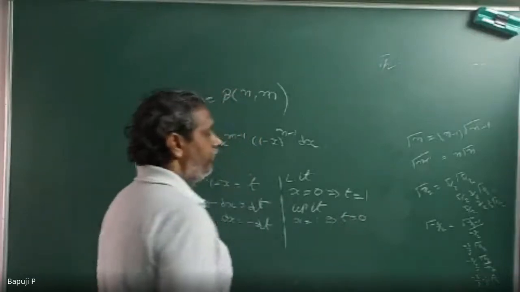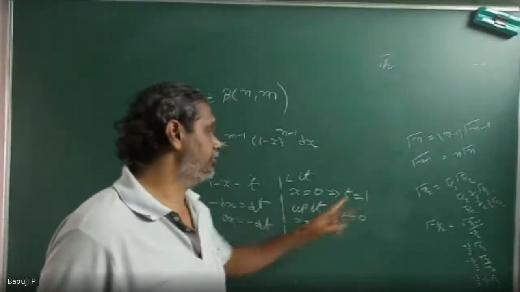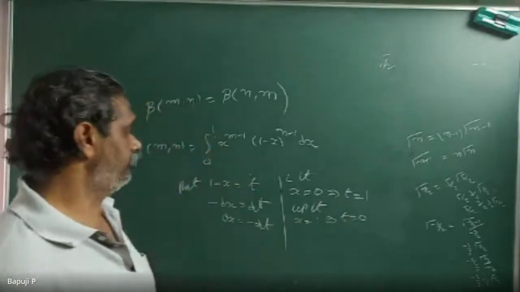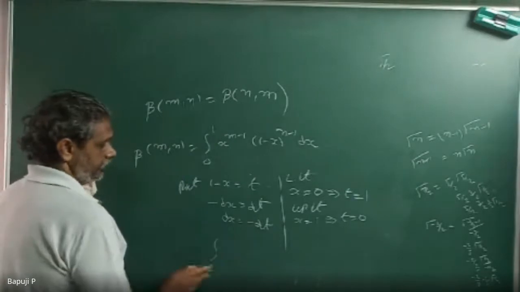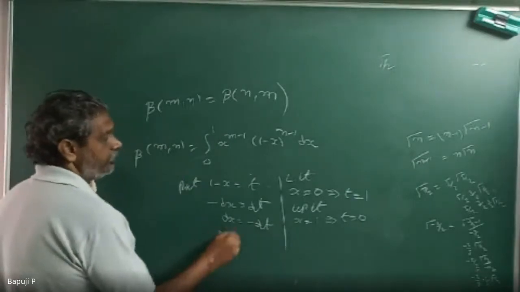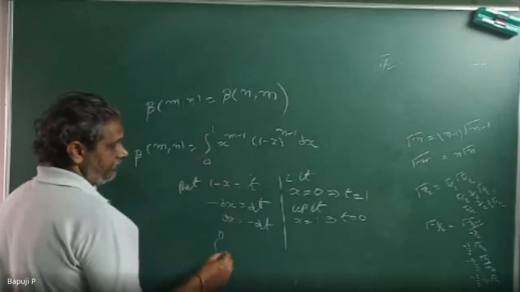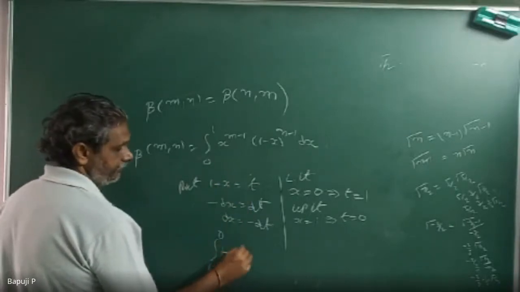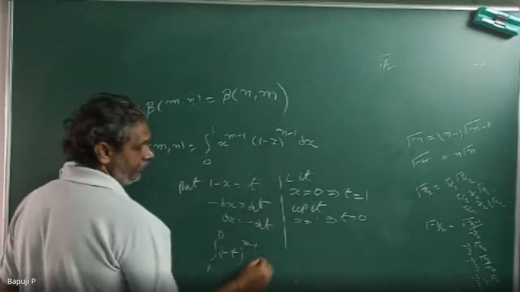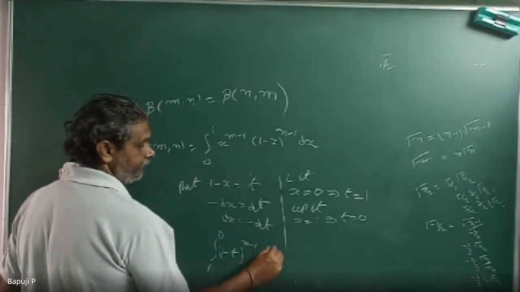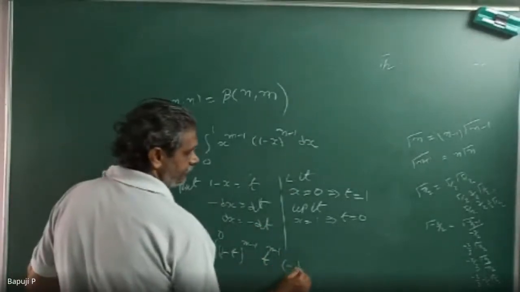Now for my t, I am running from where to where? 1 to 0. For x, I am running from 0 to 1. So x becomes 1 minus t, and 1 minus x becomes t. And dx is equal to minus dt.